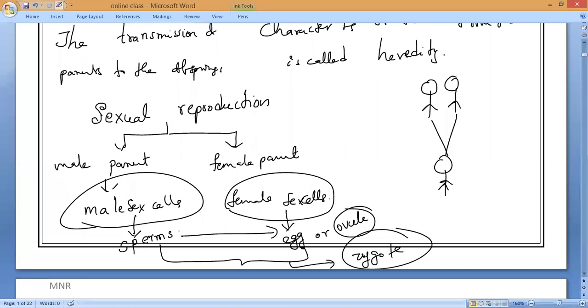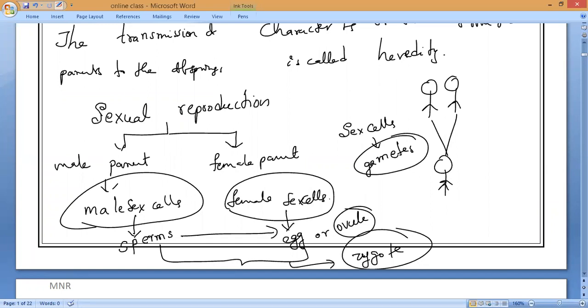So the heredity information is present in the sex cells. What is another name for sex cells? Anybody? Also called what? All of you: gametes of the parents. These gametes are sex cells only.